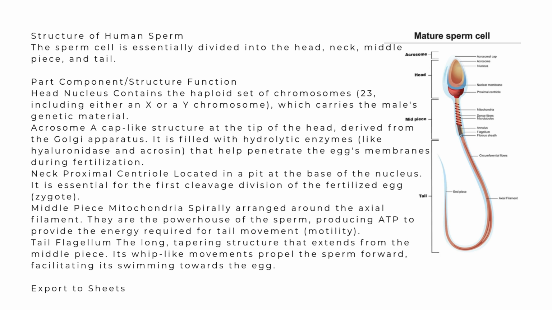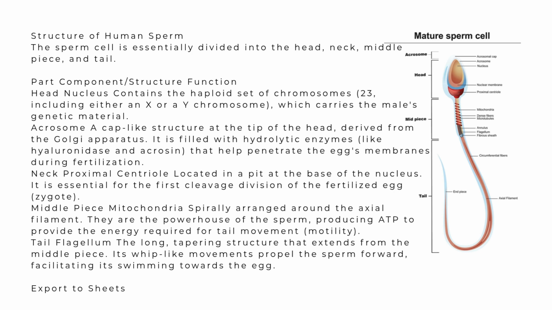It is formed from the Golgi body. The acrosome contains hydrolytic and proteolytic enzymes like zona lysin and corona penetrating enzyme. The next one is the neck.